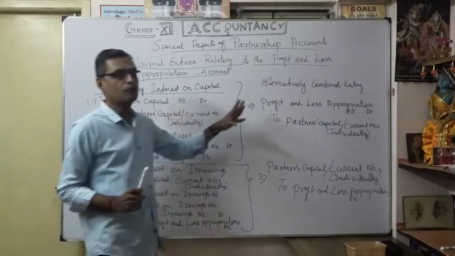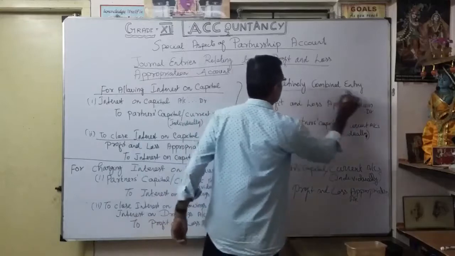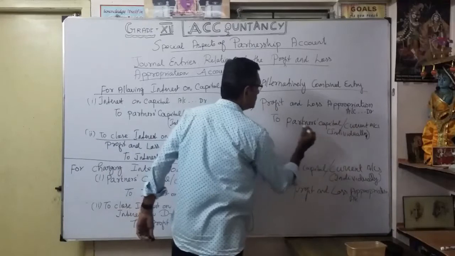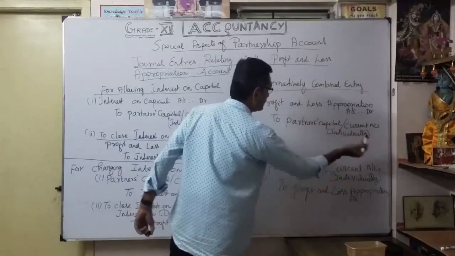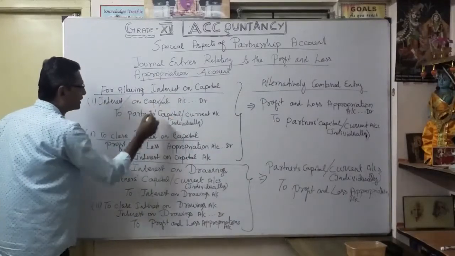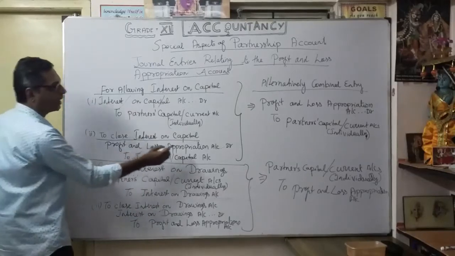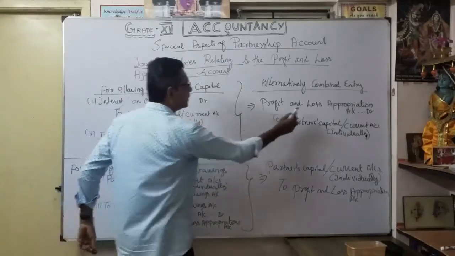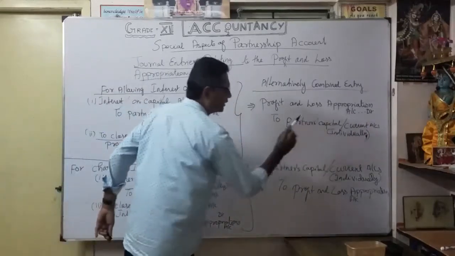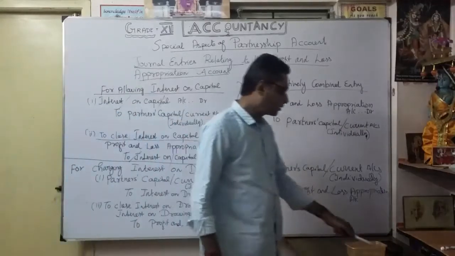So similarly, what we discussed earlier, salary and commission, in the same manner. How is the alternative combined entry? See here, profit and loss appropriation account debit to partners' capital or current accounts individually. Here, interest on capital, we will cancel it here. Okay, here also cancel it. So as a net effect, profit and loss appropriation account debit to partners' capital or current accounts individually. Understood? That's how you are going to write the combined or alternative entry.